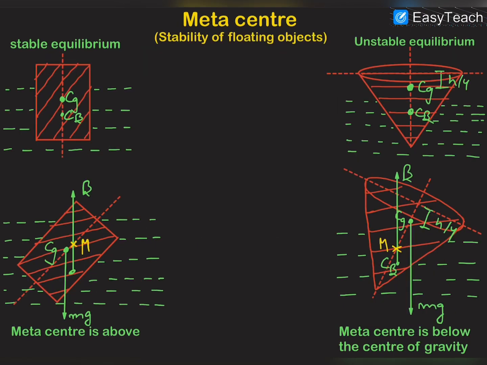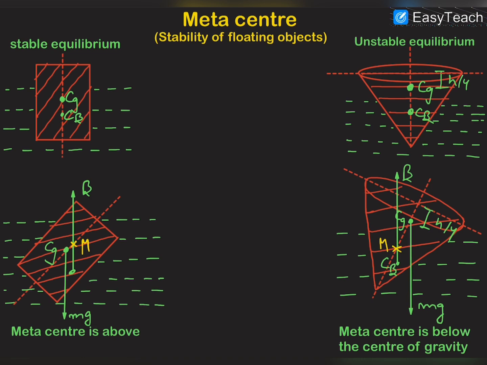Now let us talk about another important point, which is called the metacenter, and the stability of a floating object. Let us imagine that this is a block or cylindrical block which is partially floating in the liquid, and the center of buoyancy is below the center of gravity.